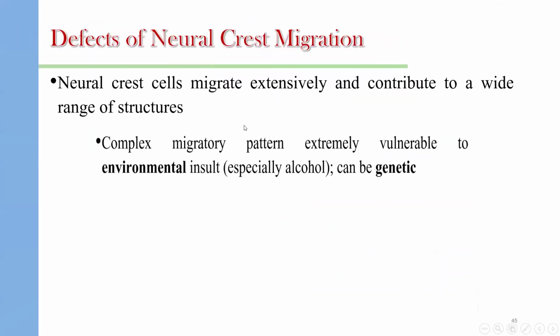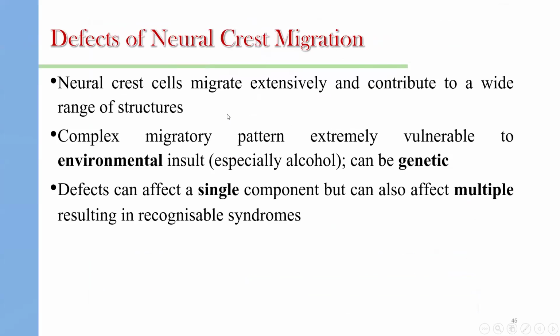Defects in neural crest migration will lead to extensive abnormalities of development. The complex migratory pattern is extremely vulnerable to environmental insult, especially alcohol, and there can also be a genetic cause. The defects can affect a single component, but can also affect multiple systems, resulting in multi-system syndromes.